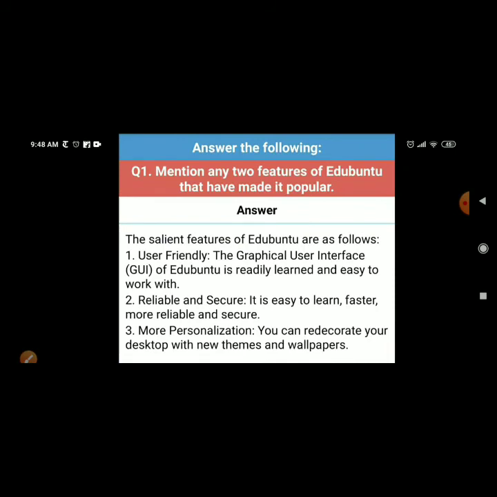Next are question answer. Mention any 2 features of Ubuntu that have made it popular. So the first is user friendly. The graphical user interface of Ubuntu is readily learned and easy to work with. Second is reliable and secure. It is easy to learn, faster and more reliable and secure.